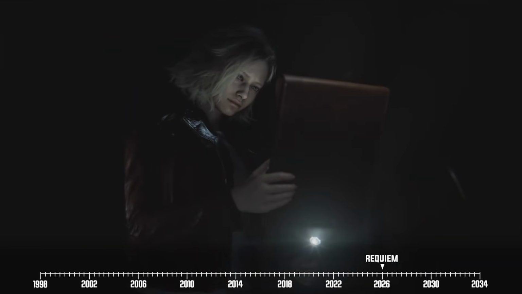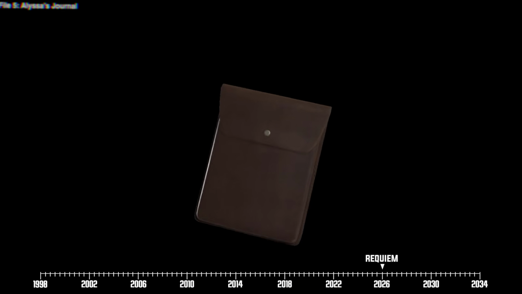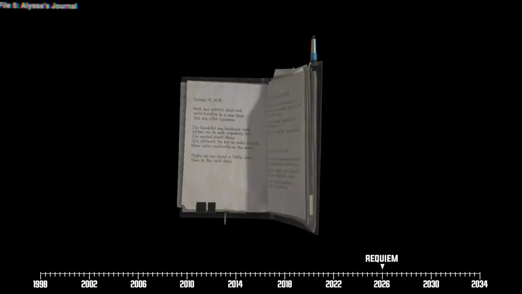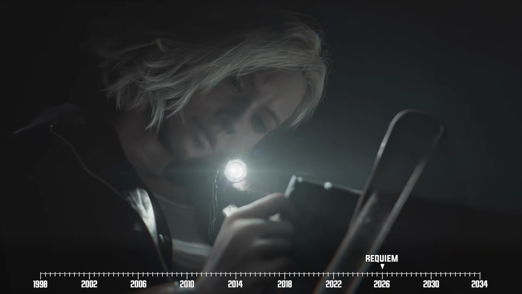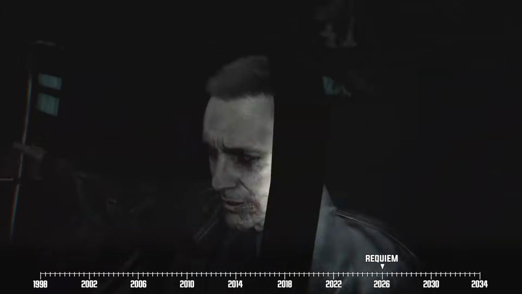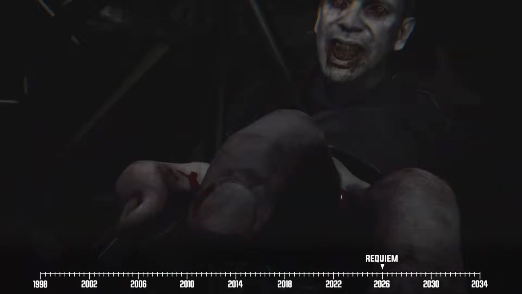Our heroine soon gets her hands on it along with its contents, Alyssa's personal journal and an old floppy disk. However, before Grace could get more information about her mom's demise, our heroine ends up getting ambushed by a recently zombified Wrenwood police officer.